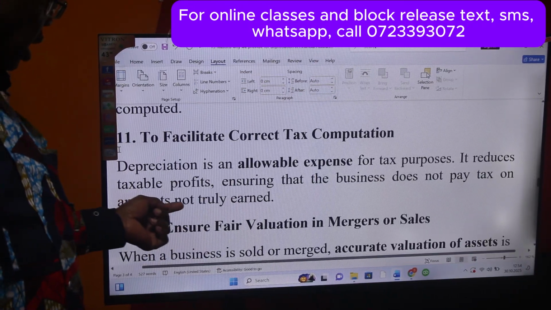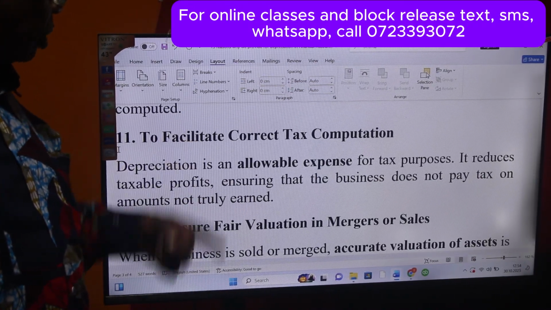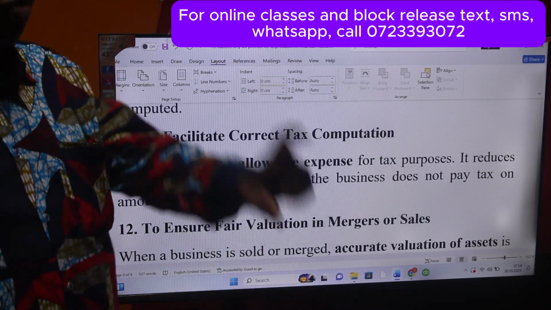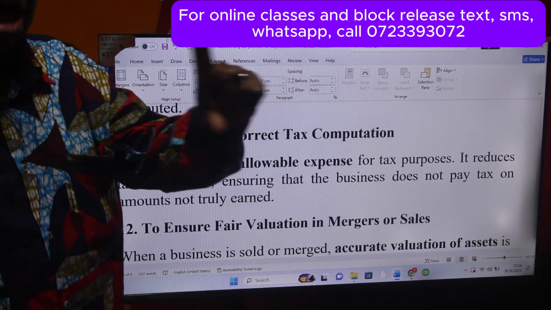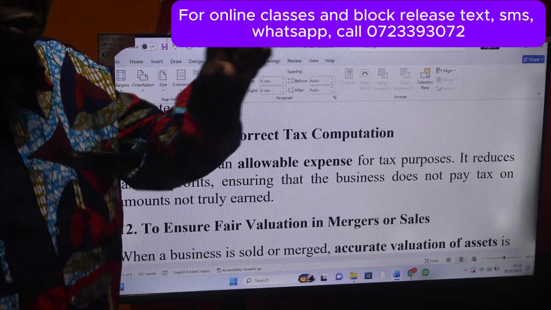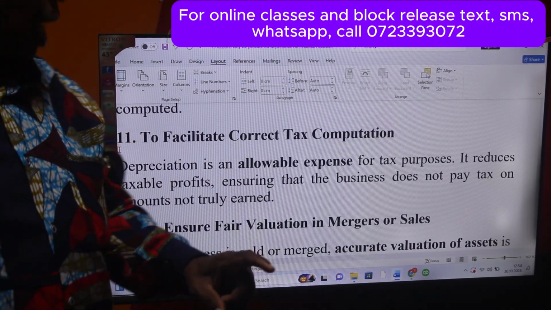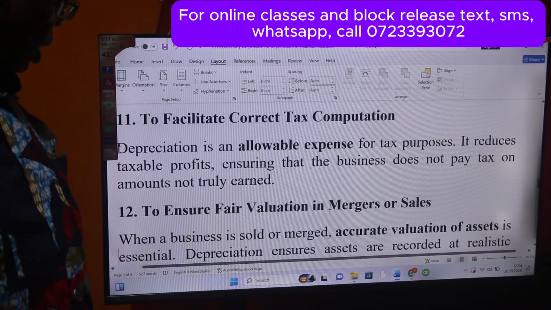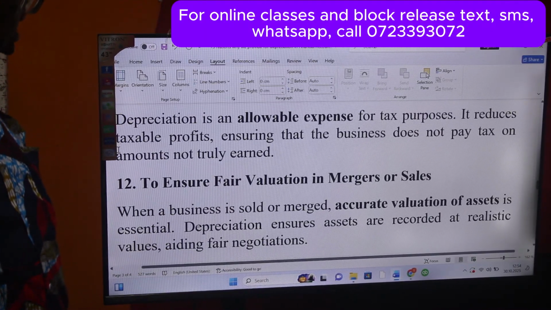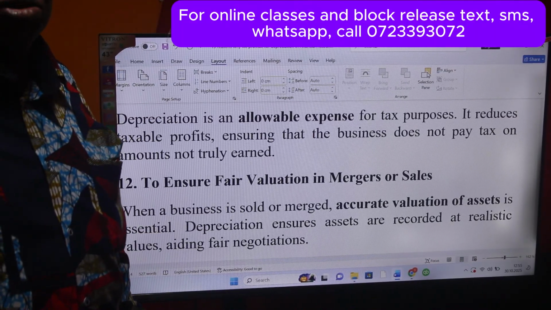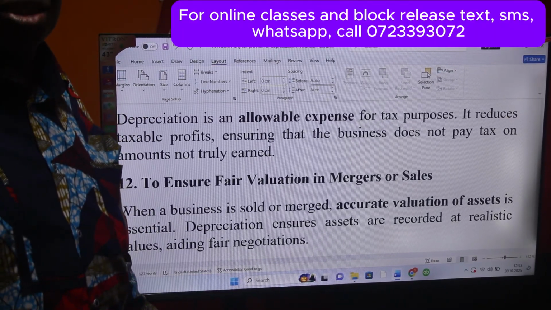It reduces taxable profits, ensuring that the business does not pay tax on amounts not truly earned. If you don't charge depreciation or capital allowance, then the profit will be more, and because the profit will be more, the tax will be more. And therefore, it helps us to get something called a tax shield. Number 12, to ensure fair value in mergers or sales.